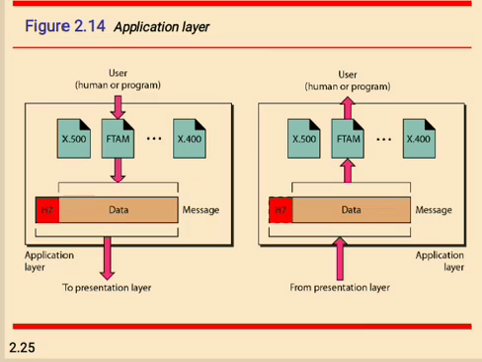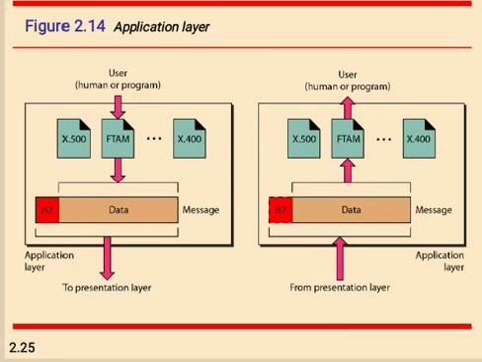For example, when we are going to send mail from one side to another side through email, Gmail or Yahoo Mail, these are examples of applications. So here in the example, in the application layer, we can see a number of human programs displayed above: X.500, FTAM, X.400.